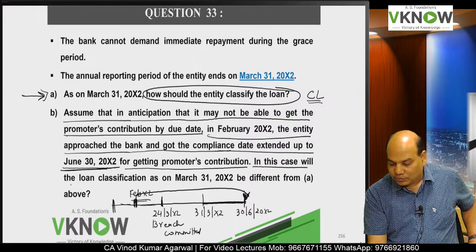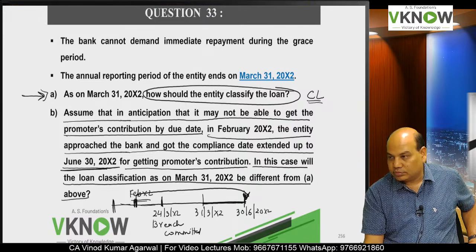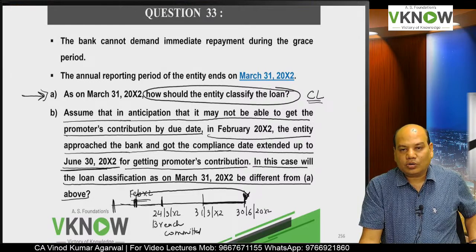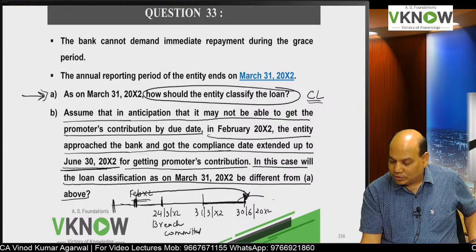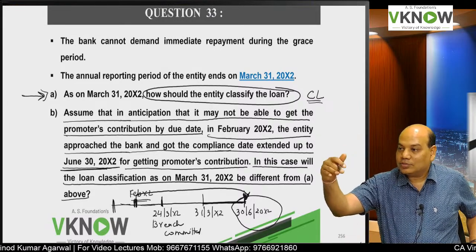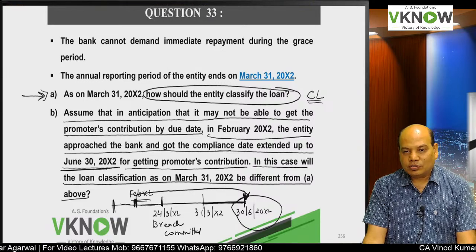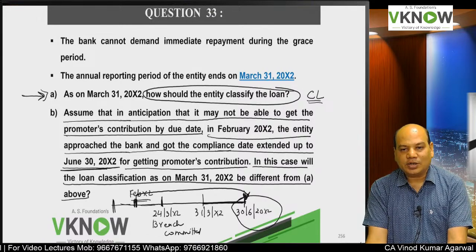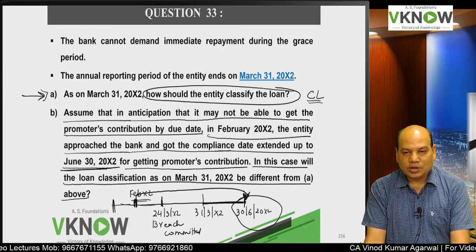In this case, will the loan classification be different from A above? This breach did not occur. The loan is not yet repayable on demand. We will see on 30th June whether the company commits the breach or not. So there is no breach right now, because before the breach was committed, you took the grace period which is up to 30th June.